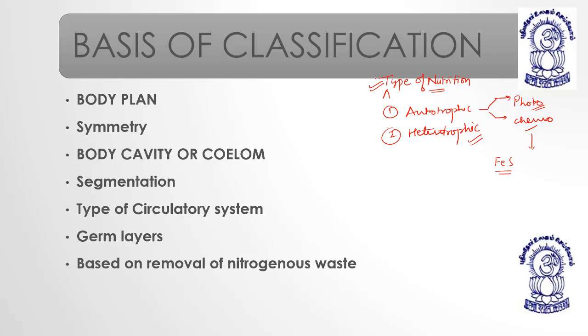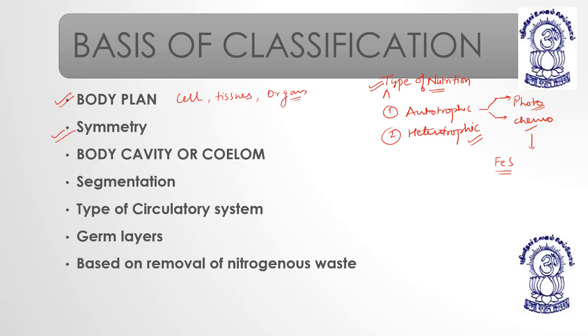The second most important is body plan. Body plan means the body is made up of what? Cells, tissues, organs. Which type of plan is present, right? Symmetry, either cell or tissues, or organs.